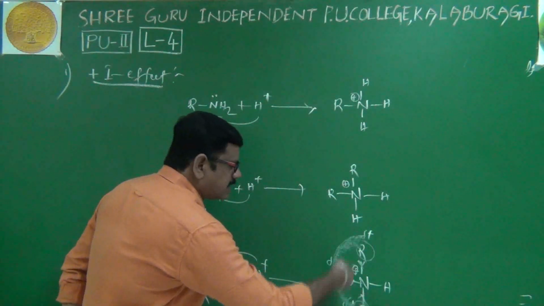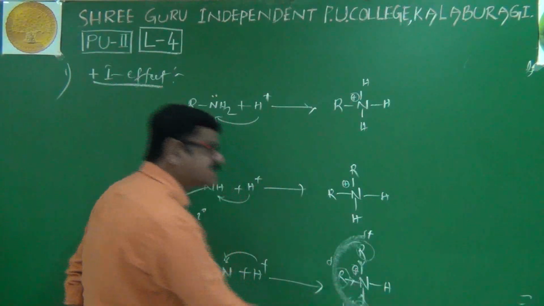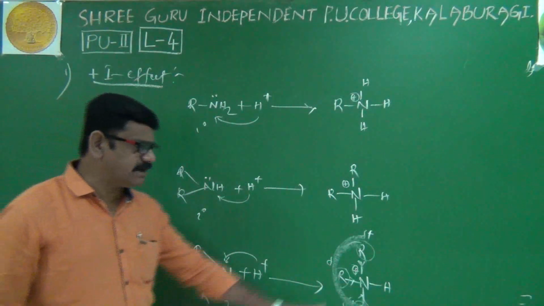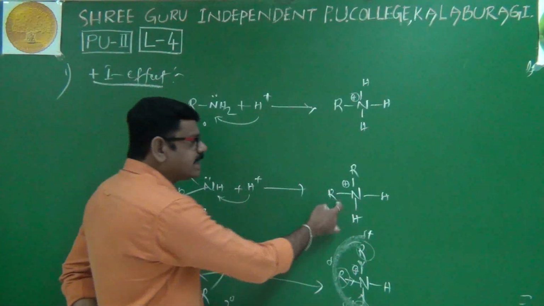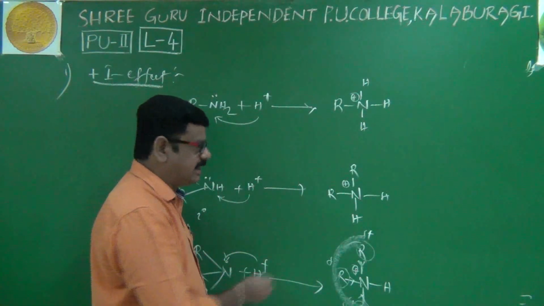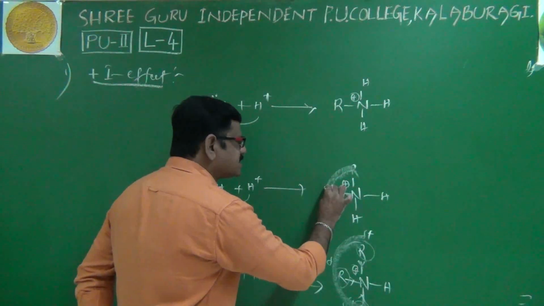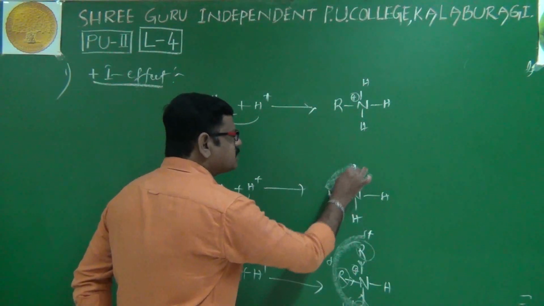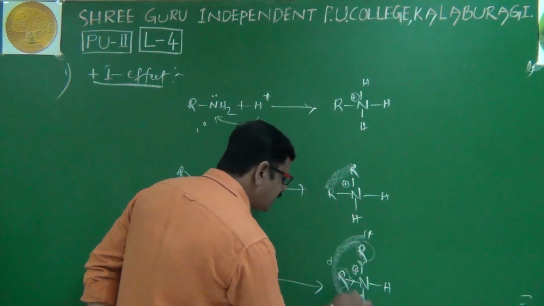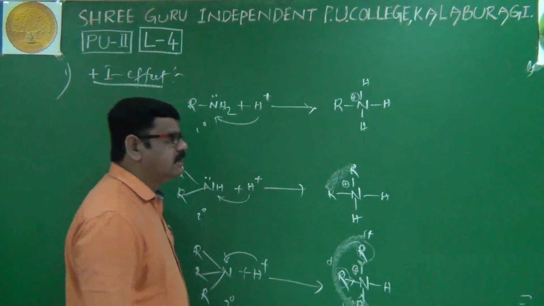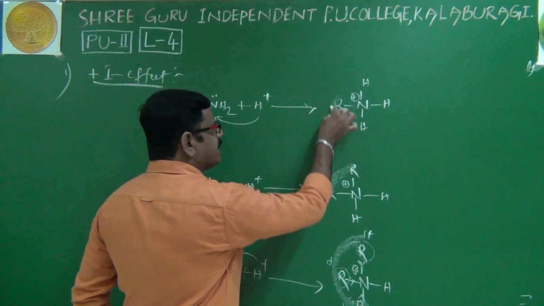Because of more alkyl groups, more dispersion takes place in the cation of tertiary amine. But if you take a secondary amine related cation, we have only 2 alkyl groups, so dispersion takes place only among the 2 alkyl groups. Here dispersion takes place among the 3 alkyl groups, and here only 1 alkyl group.